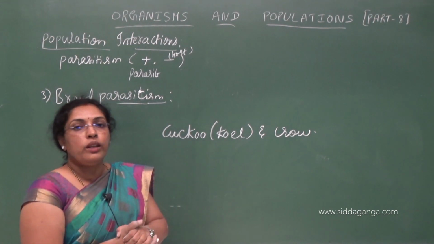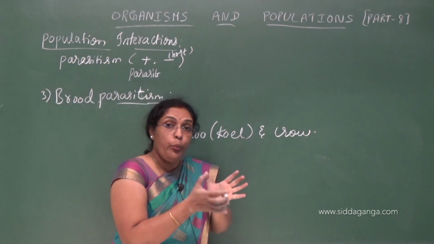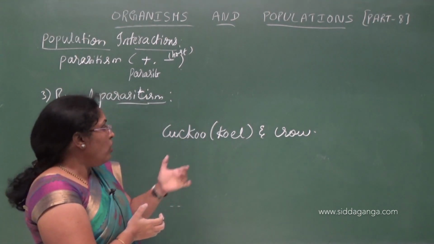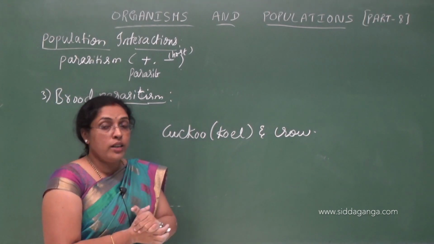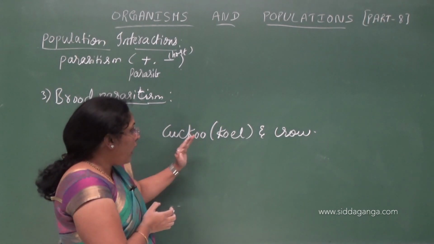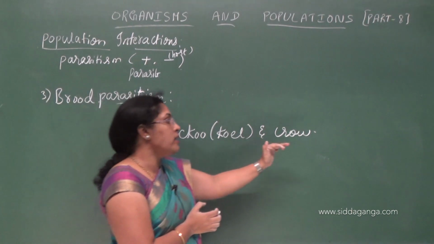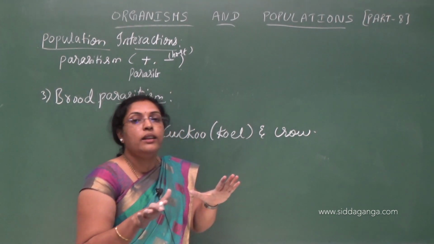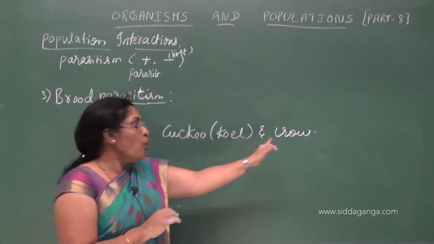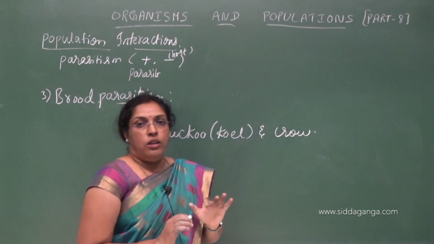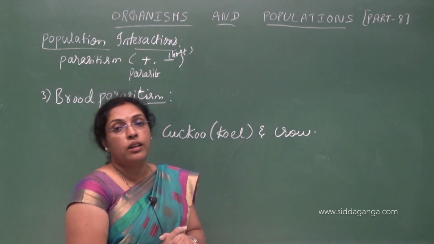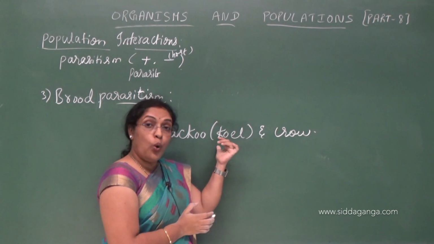Thinking they are its own eggs, the crow incubates them, because the cuckoo cannot build the nest. Here the eggs of cuckoo and the eggs of crow are identical. That means the crow cannot identify it is cuckoo eggs.